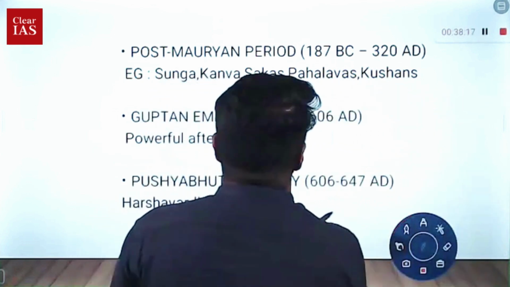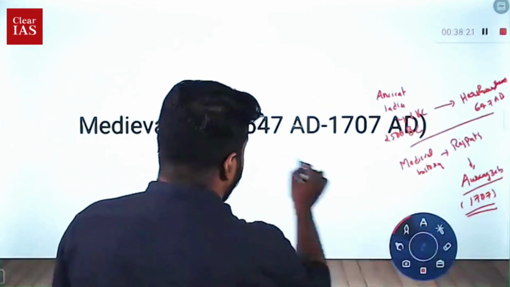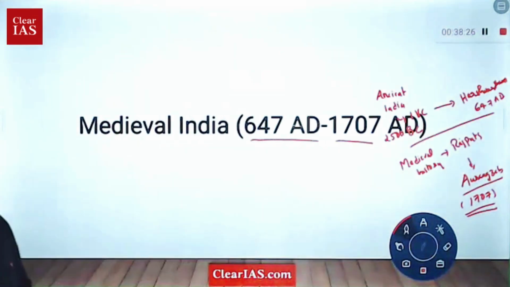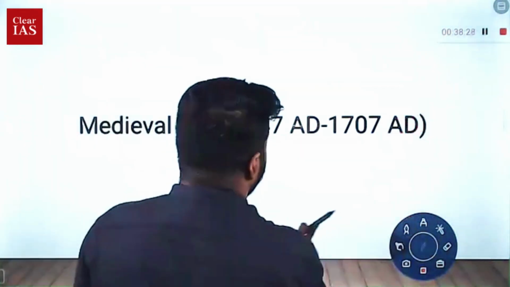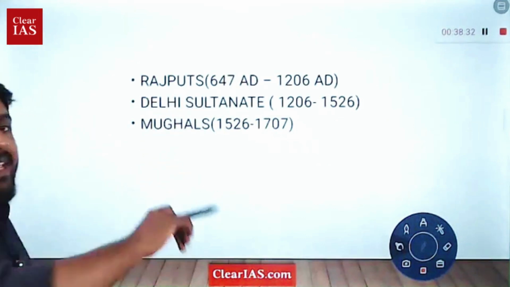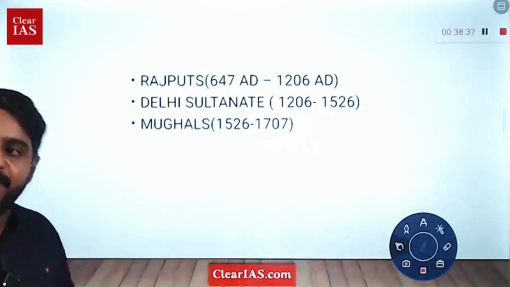Fine. So in medieval history, you will have to learn, that is what is provided here. The medieval history starts with 647 AD till 1707 AD. Now, in medieval history, you will have to go through predominantly the most important element that is part of the history of India.